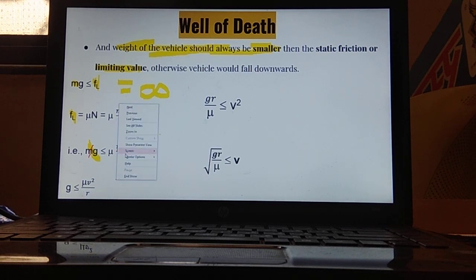But we want the formula in terms of v. So what we'll be doing is keeping v square over here only. We'll take r upstairs into the numerator, and mu will go in the denominator.